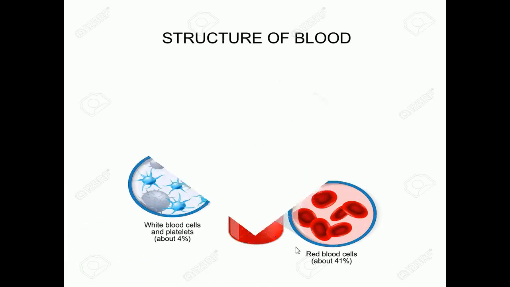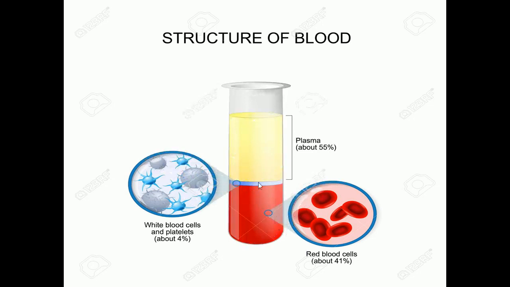Now in this diagram you can see the structure of blood. Usually if you go to the doctor, they tell you to take a blood test, isn't it? When we are taking a blood test, the lab technicians will do what? Centrifugation.